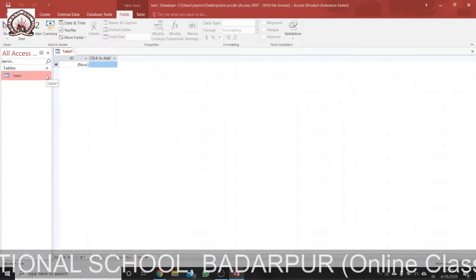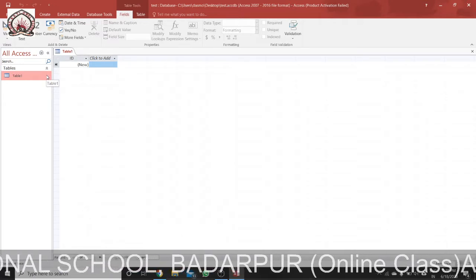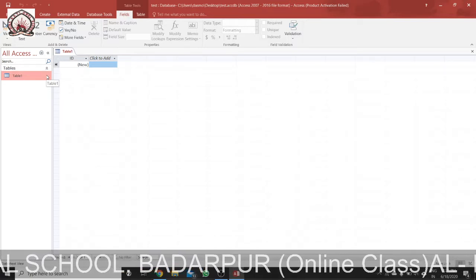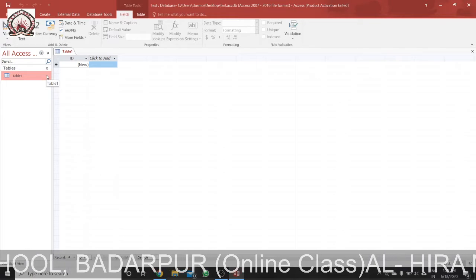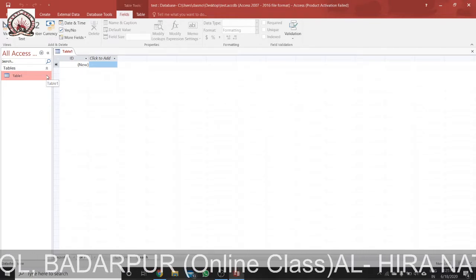What is the difference? The design view helps us set up the table by specifying the various fields in a table, and the datasheet view is used to enter the data in a table.